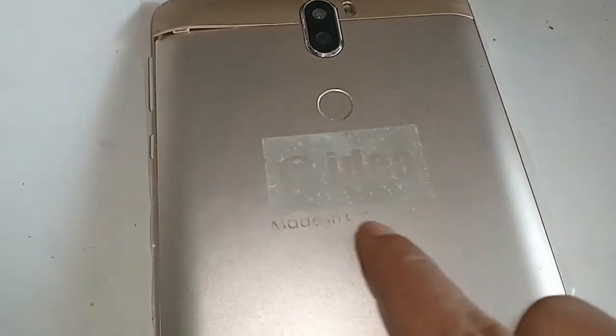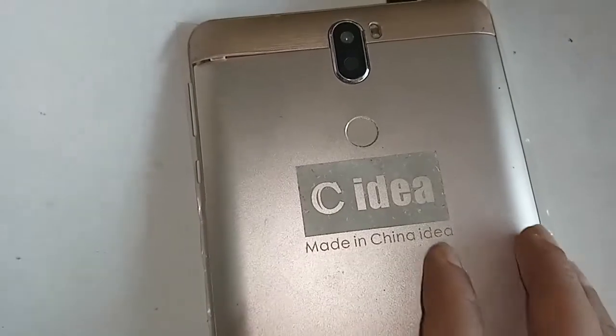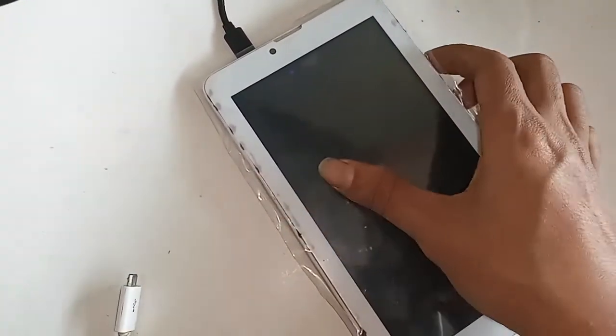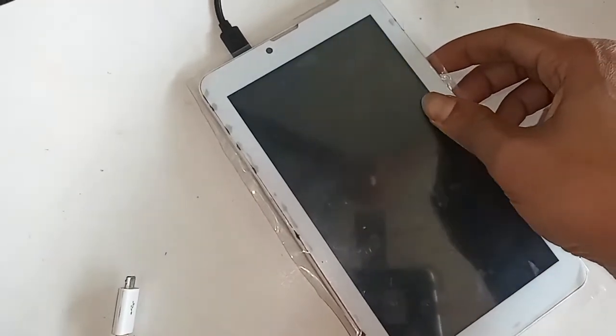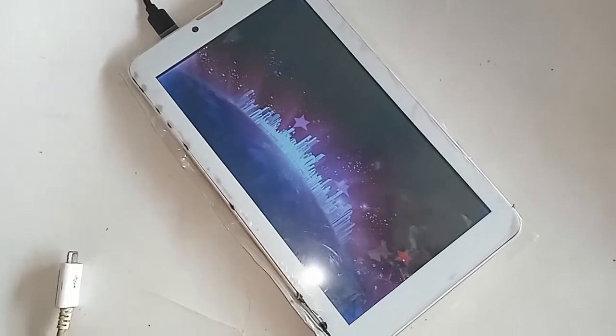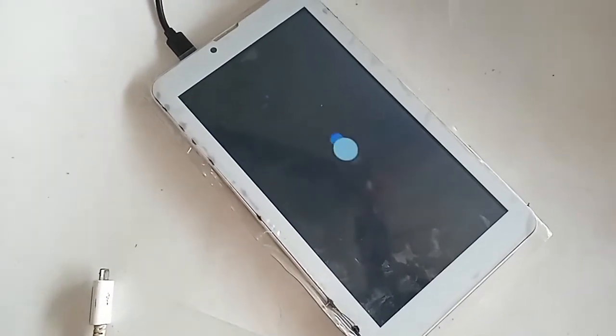You can see a tablet in my hand. This tablet's brand name is Cidea. Now today I'll show you how to change the ringtone or add a new ringtone to the phone.